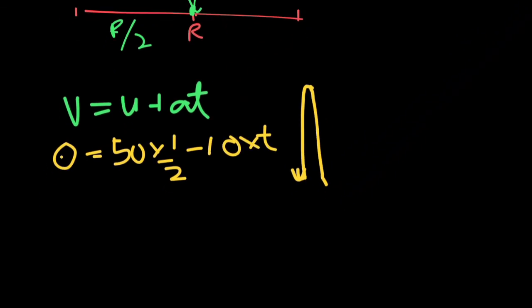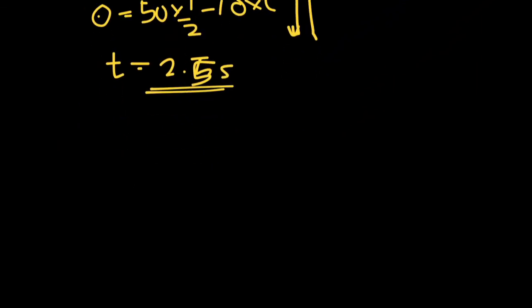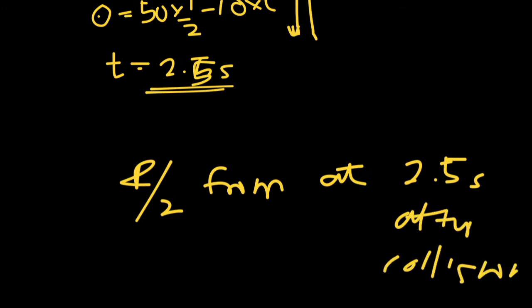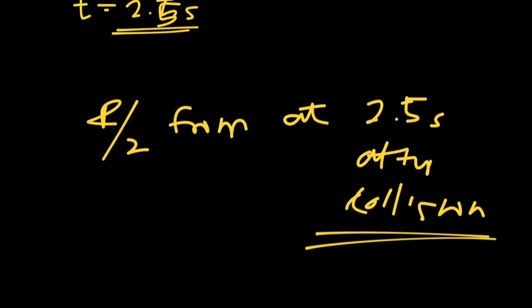By simplifying, we have the time as 2.5 seconds. So the answers are r by 2 from A and 2.5 seconds after collision. Thank you.